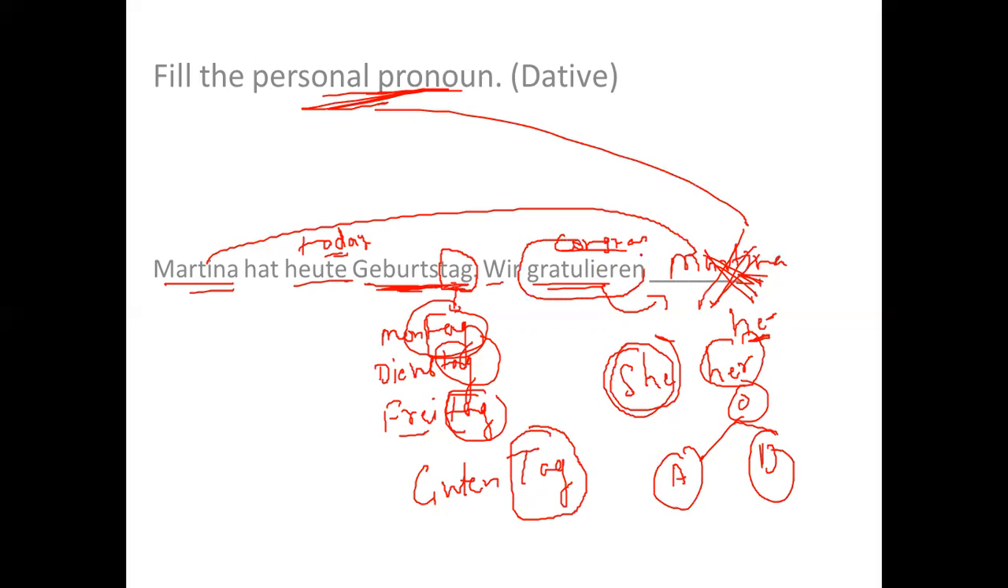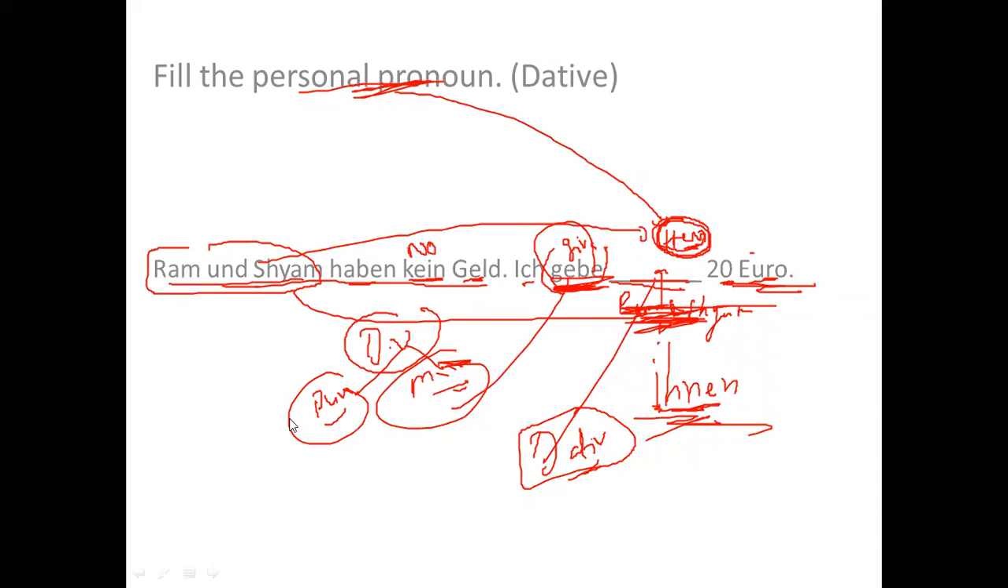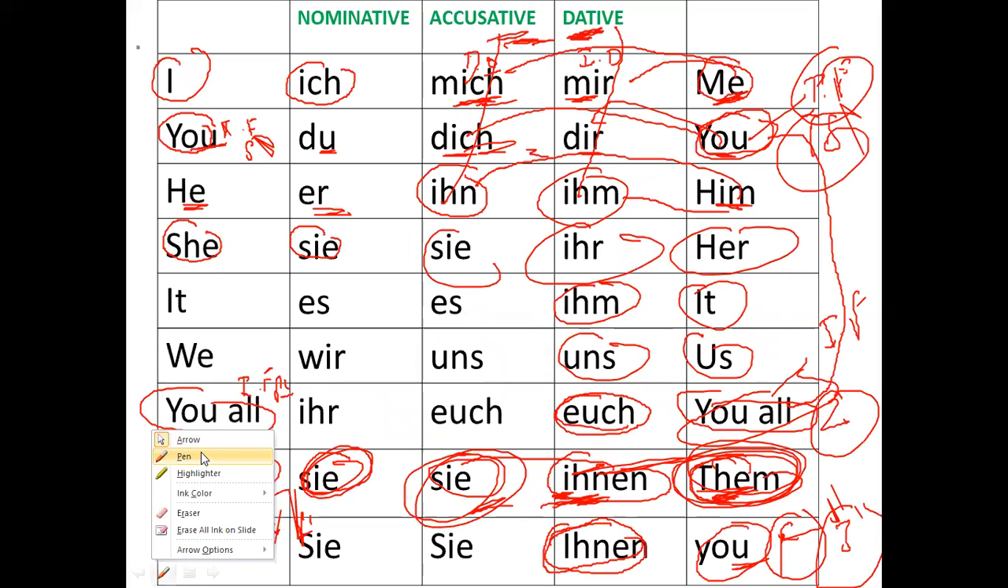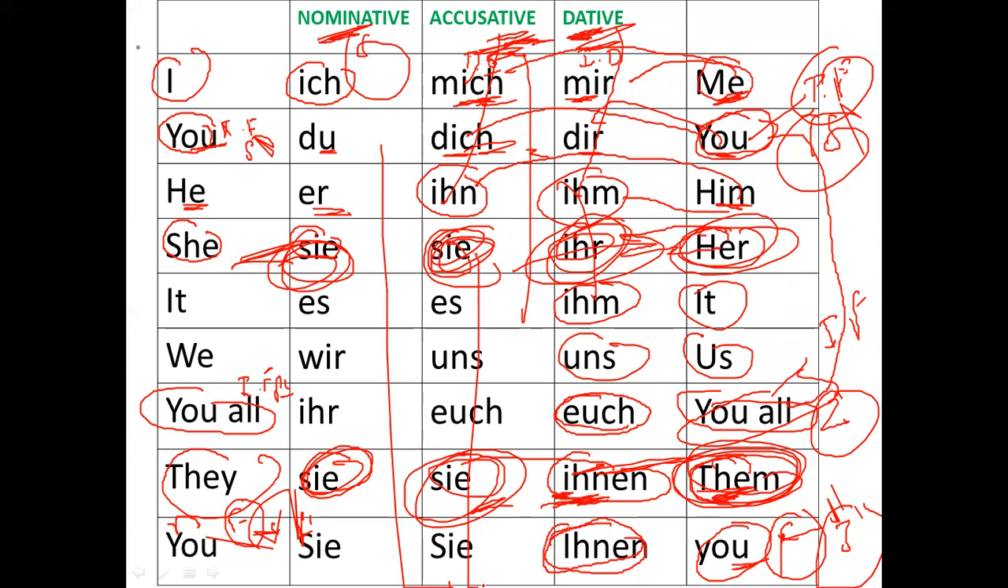Gratulieren is a dative verb, and it belongs to the pure dative verbs. Hence, I will be using ihr. You can refer to this table from here also. See here, "her": if I see here, her can be ihr, can be sie, but that depends on whether I'm using dative or accusative. Both give you the meaning of her, but sie as "she" is nominative. Nominative is subject. So I hope this is clear to you.